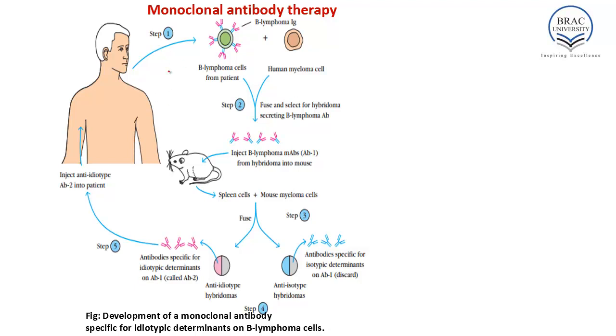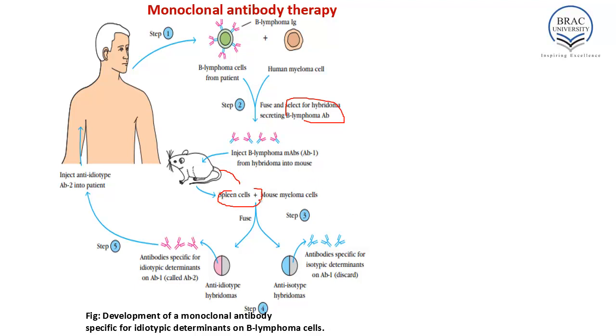So what is this procedure? First, B lymphoma cells isolated from the patient are fused with human myeloma cells. After fusion, the hybridoma secreting B lymphocyte antibody is selected. Then these B lymphoma monoclonal antibodies from the hybridoma are injected into a mouse. Then the spleen cells from this mouse are isolated and fused with myeloma cells from another mouse.